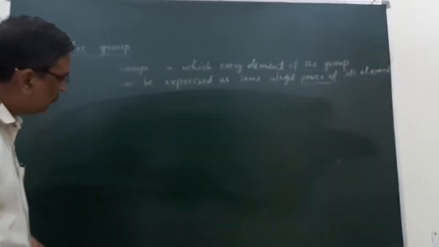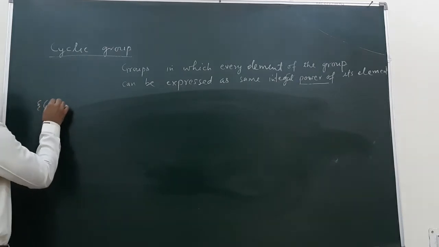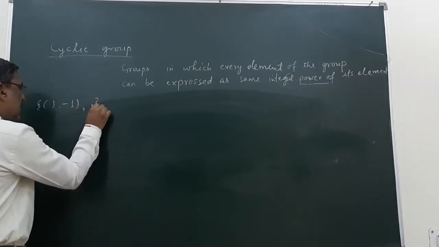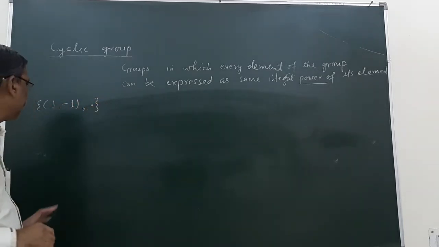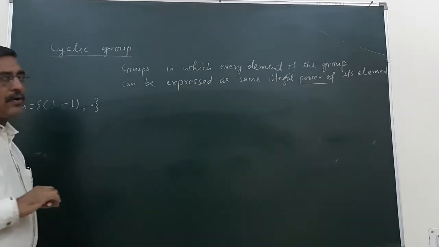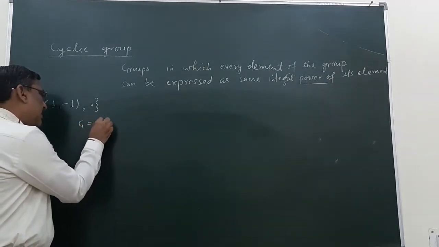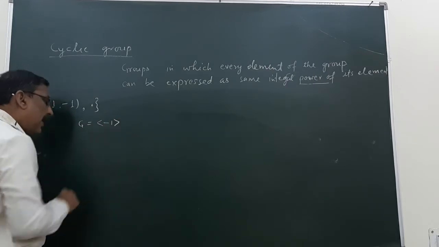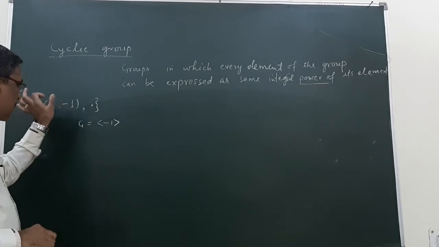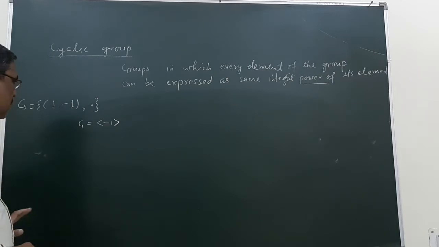Now for a finite set, let us think about these examples. Take 1 and minus 1, and the operation is multiplication. So this is a group. Can this group be generated by 1, or by minus 1? Every element of G can be expressed as an integral power of minus 1.